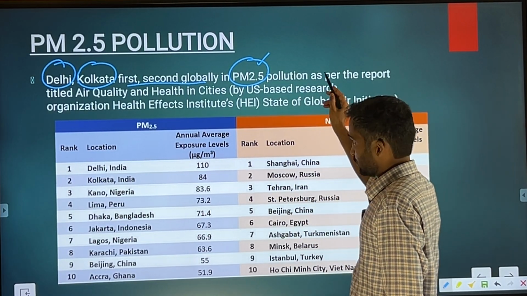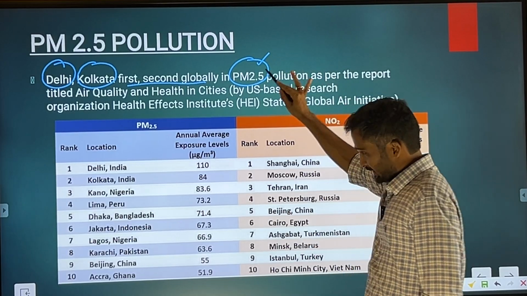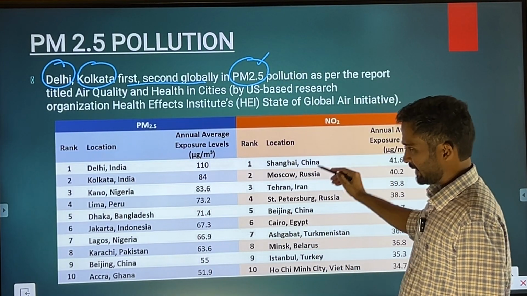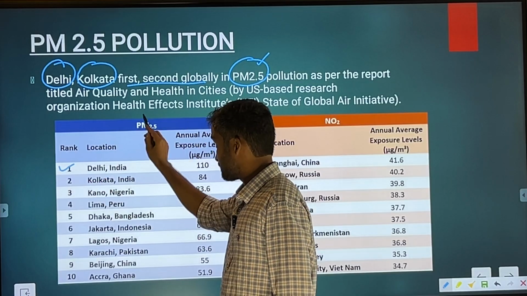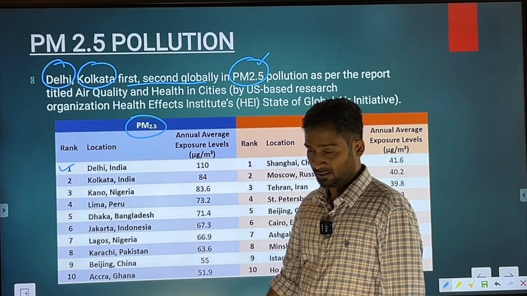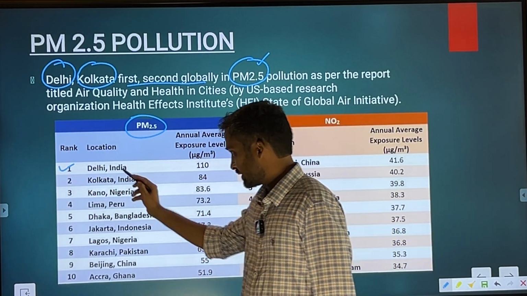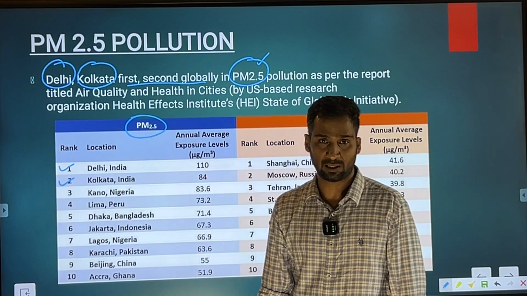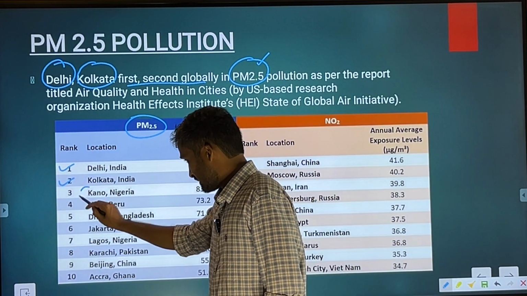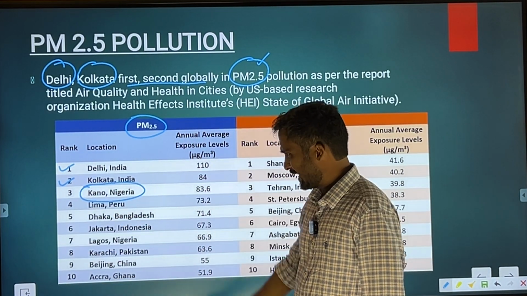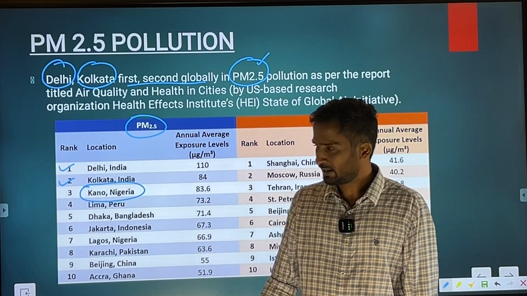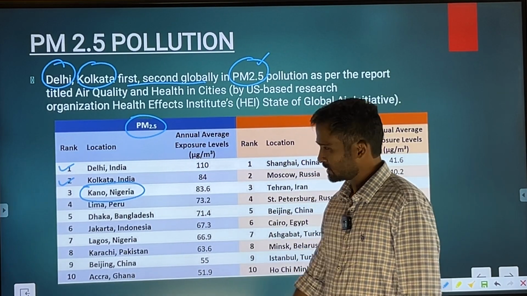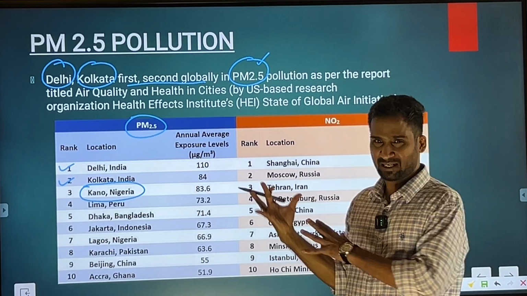Anyway, this is the report broadly saying that the first rank with respect to PM 2.5, nothing to be proud of, is held by Delhi and then Kolkata. Third is Kano in Nigeria. At least look at these important cities so that there might be a question in mapping as well.